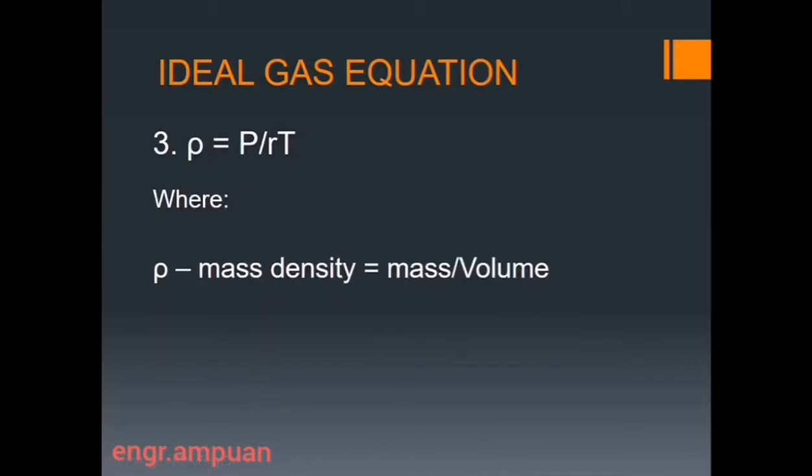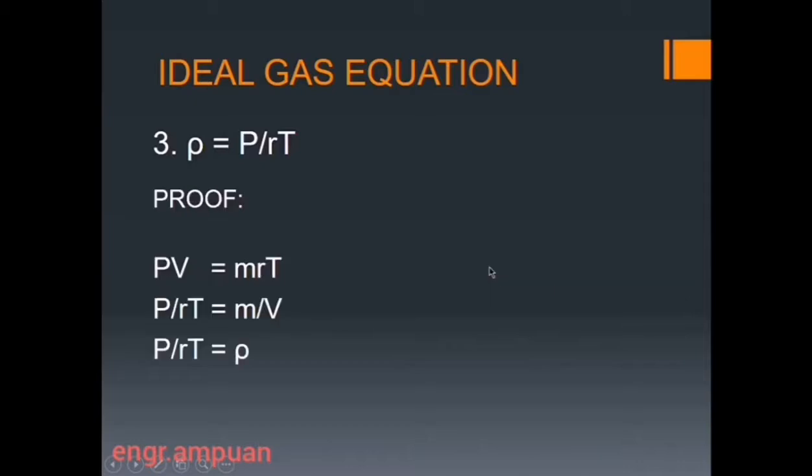The last derived equation is the mass density, which is equal to P over RT, wherein the mass density is also equal to mass over volume. So here is the proof.